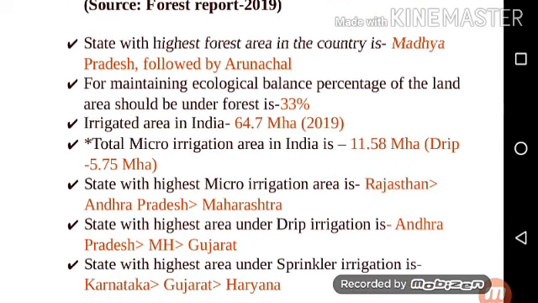Next point, this one is an important point, total micro irrigation area in India. Micro irrigation is defined as the frequent application of small quantities of water directly above and below the soil surface, usually as discrete drops, continuous drops, or tiny streams through emitters placed along a water delivery line. The states with the largest area under micro irrigation include Rajasthan, Andhra Pradesh, Maharashtra, Karnataka, Gujarat, and Haryana. So total micro irrigation area in India is 11.58 million hectare. Only drip irrigation has 5.75 million hectare.